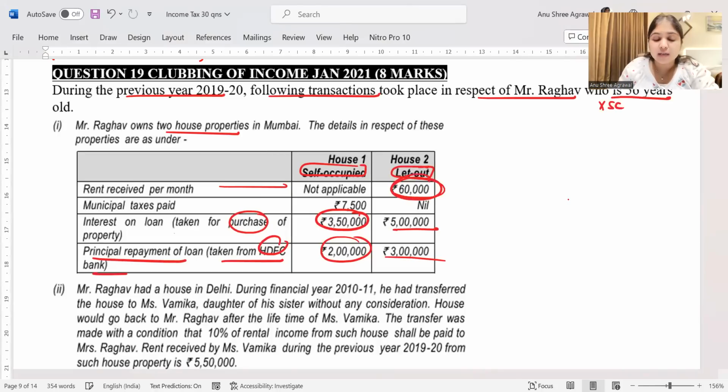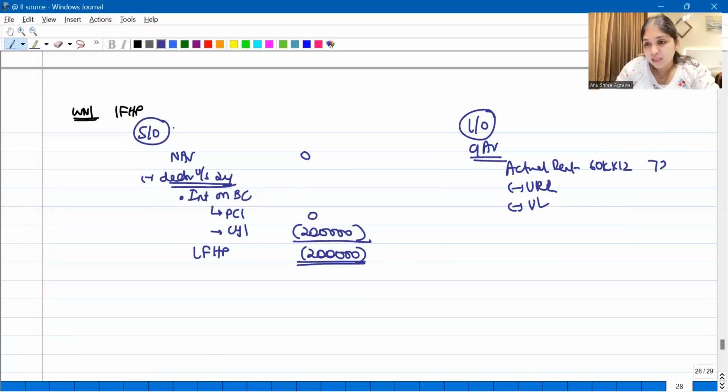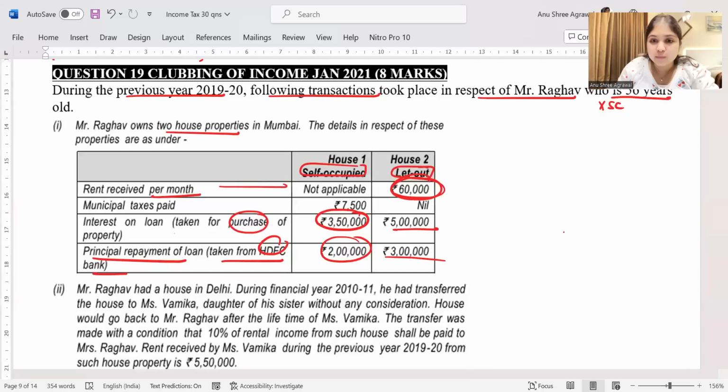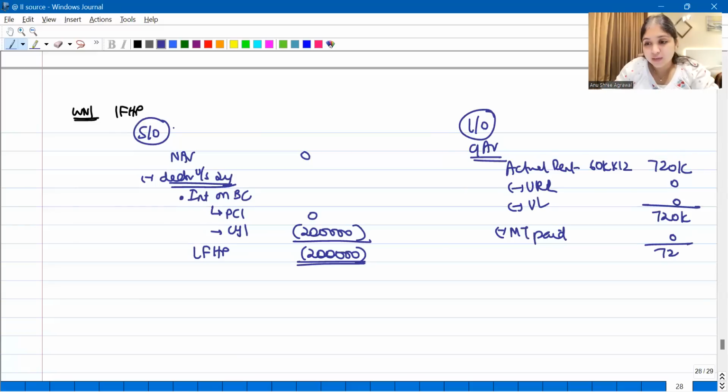What is the actual rent? Rent per month is 60,000. So 60,000 into 12 is going to be 7,20,000 actual rent. No unrealized rent, no vacancy loss. 7,20,000 as it is will become my GAV. From this, we subtract municipal taxes paid. Have we paid any municipal tax during the year for this house? No, we have not paid. So the 7,20,000 as it is becomes our NAV.